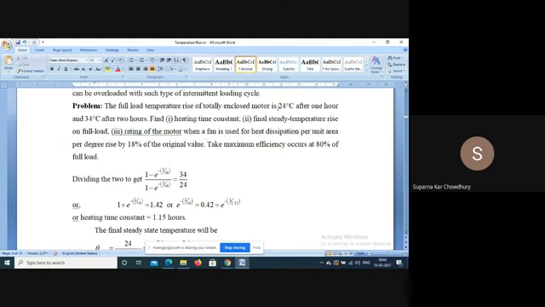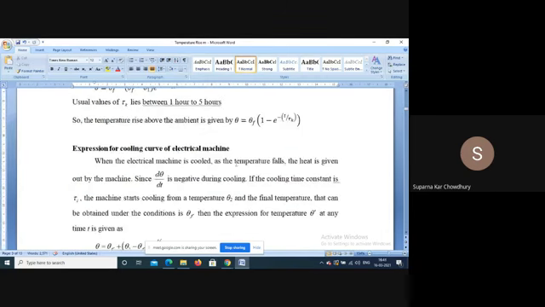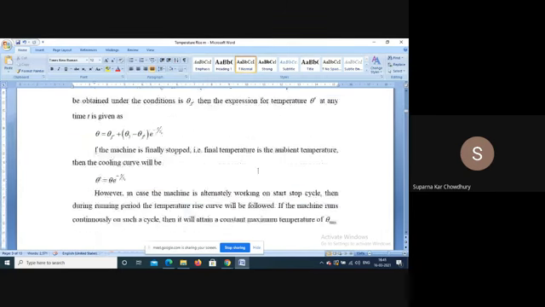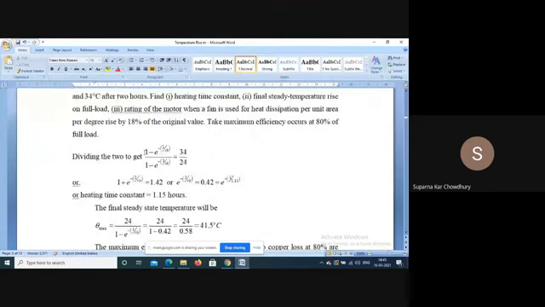Now the temperature rise for 1 hour is 24 degrees, and for 2 hours is 34 degrees. For the temperature rise equation, considering this equation, we can take the ratio, that is, 1 minus e to the power minus 2 by the thermal time constant, over 1 minus e to the power minus 1 by the thermal time constant, equal to 34 by 24.